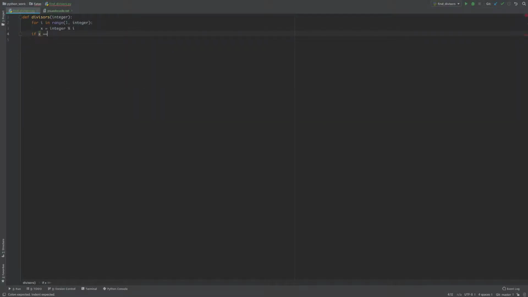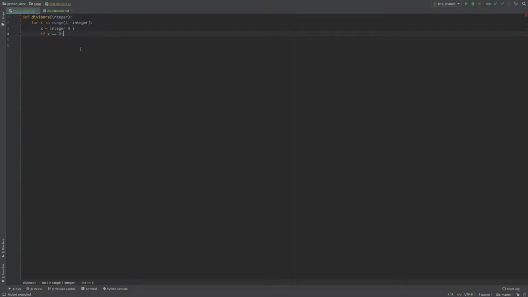If x is equal to 0, then... it's saying that variable is outside its scope. Yeah, I guess we have to keep it within the scope. Okay.